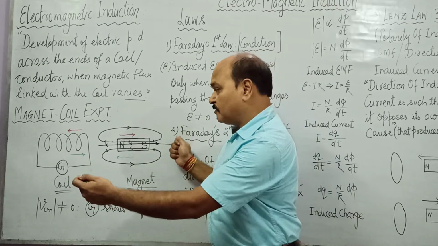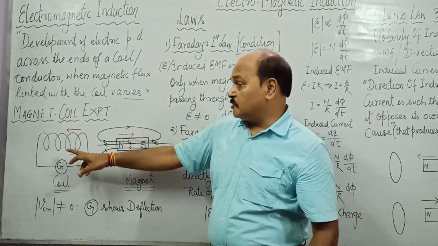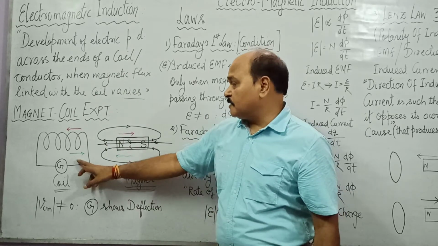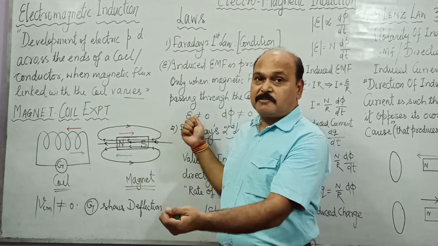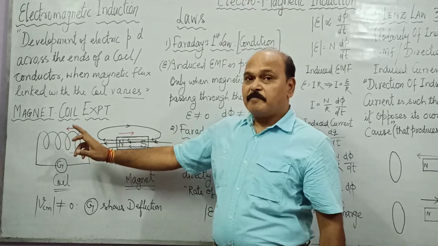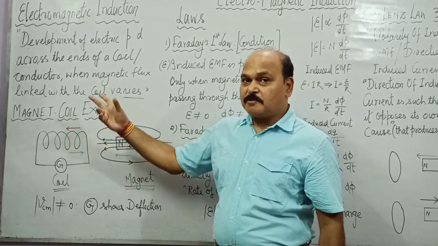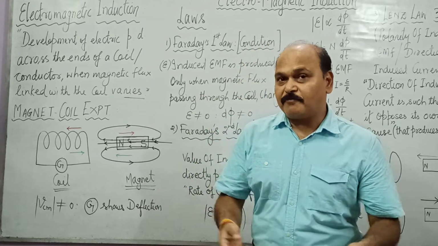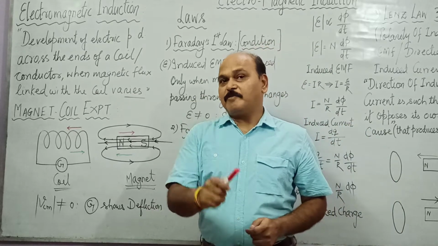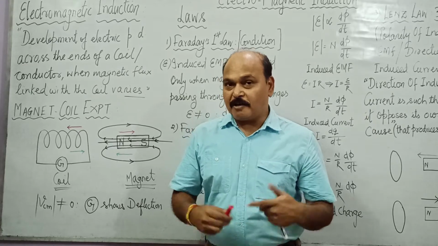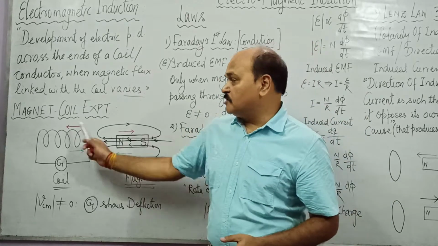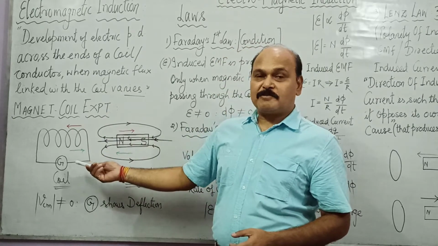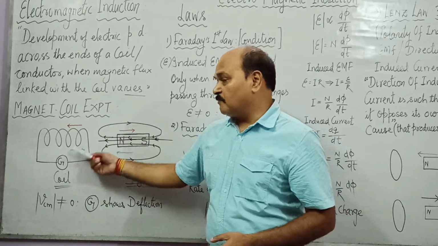When the separation between the coil and the magnet decreases, there is increase of flux passing through the coil. And when the separation between the coil and the magnet increases, there is decrease of flux passing through the coil. In both situations, there is change of flux passing through the coil. And it is variation of flux which is a must for electromagnetic induction to take place. When electromagnetic induction takes place, induced EMF is generated, and since the coil is closed, induced current is also produced, and by virtue of that, this galvanometer shows deflection.